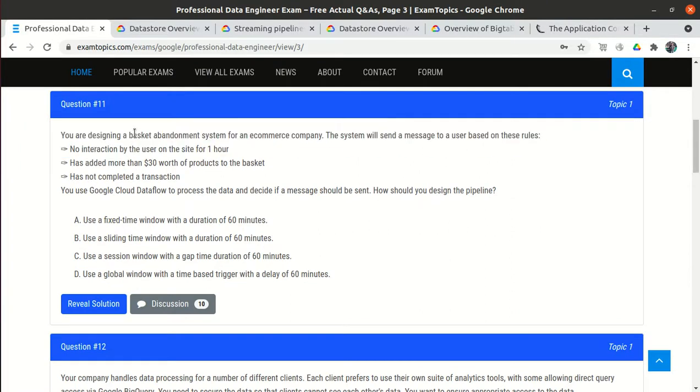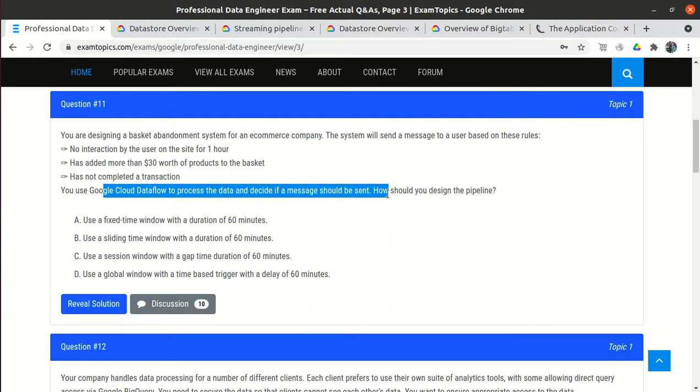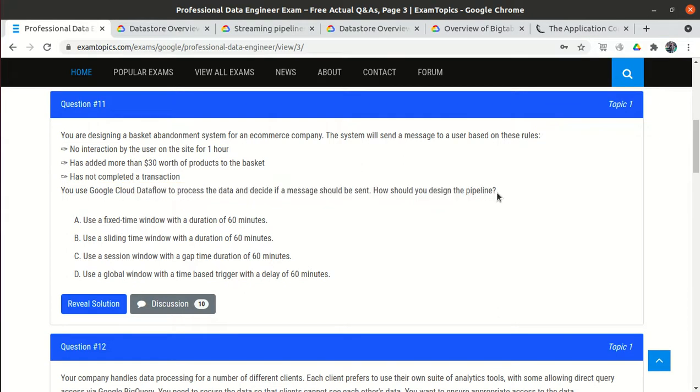You are designing a basket abandonment system for an e-commerce company. The system will send a message to a user based on these rules: no interaction by the user on the site for 1 hour, he added more than $30 worth of product to the basket, he has not completed the transaction. You use Google Cloud Dataflow to process the data and decide if messages should be sent. How should you design that pipeline?